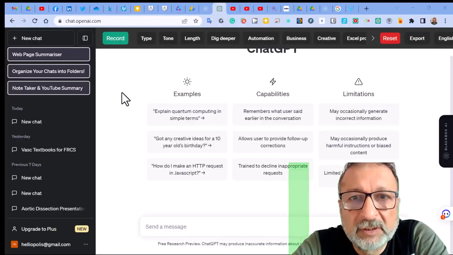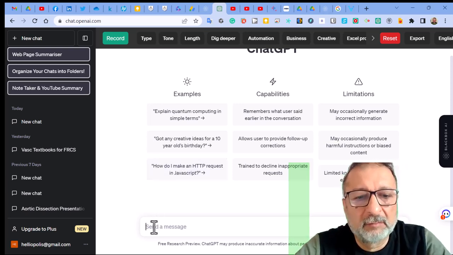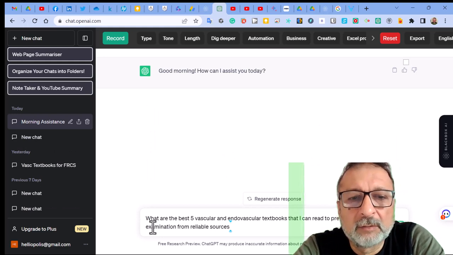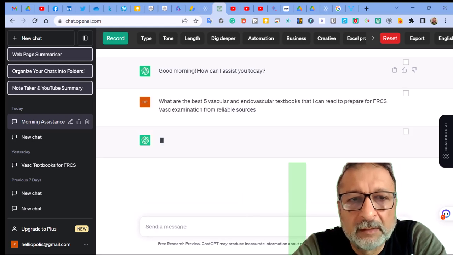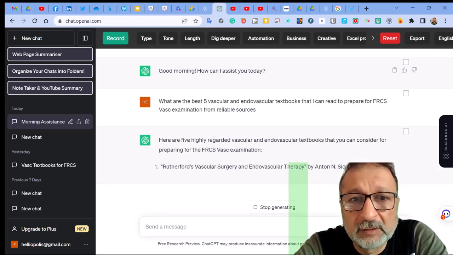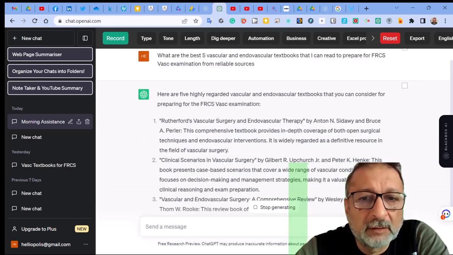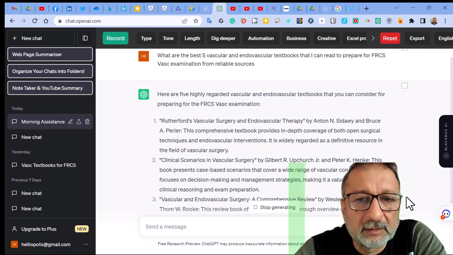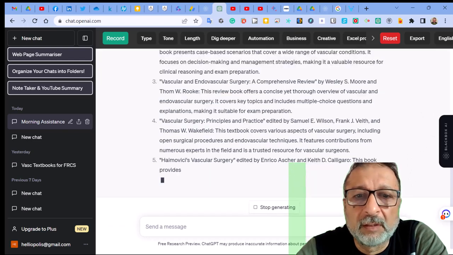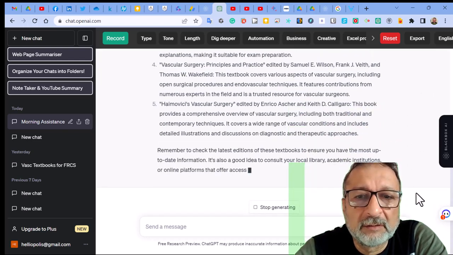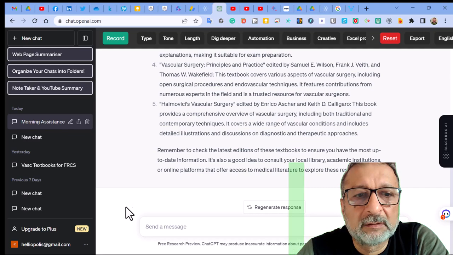So here is the first platform, which is ChatGPT. You can ask, for example, what are the best 5 vascular and endovascular textbooks? And then we wait for the reply. You can see the reply comes very quickly. You can stop generating the reply once you're finished. It has already given us the answer. Here are the 5 books. So let us judge what actually happened.